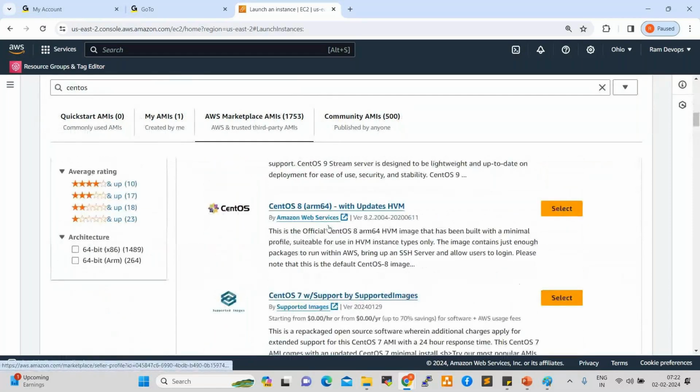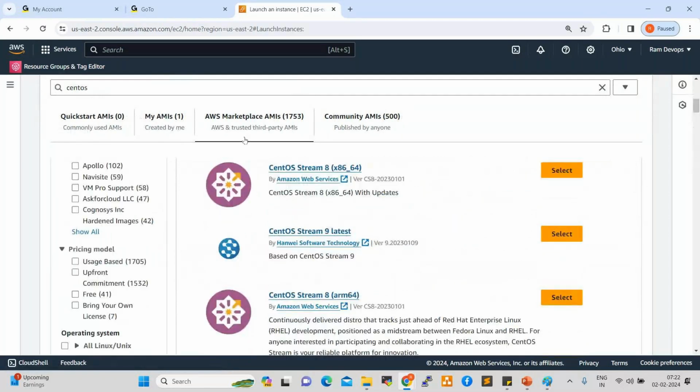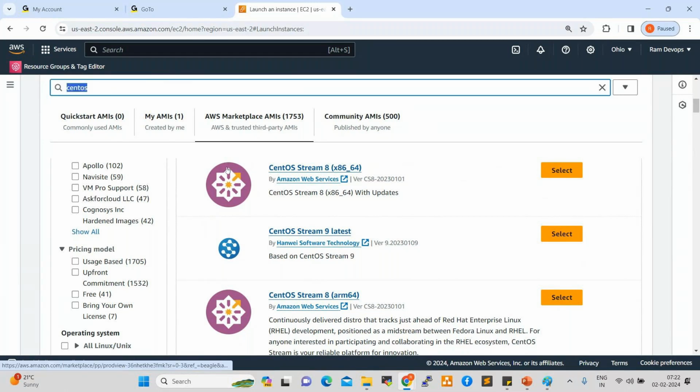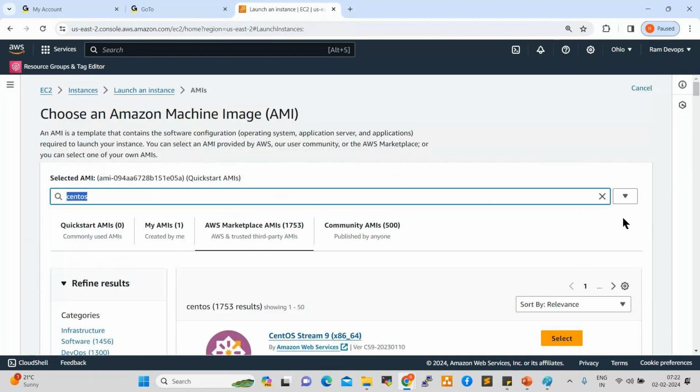Whatever flavor you require, you can go to the marketplace. If the flavor is available in Quick Start, it is fine, we can take it from here. Or else you can go to the marketplace and search there. You will get the operating system image, the AMI.